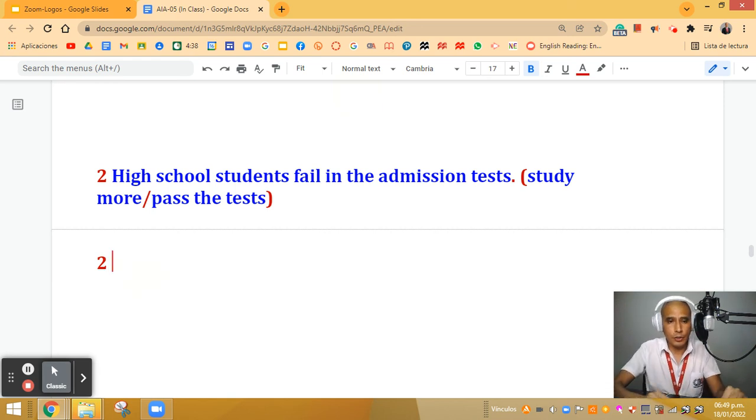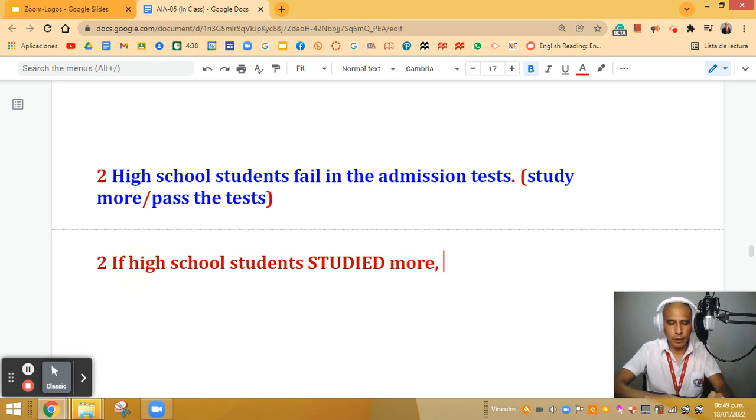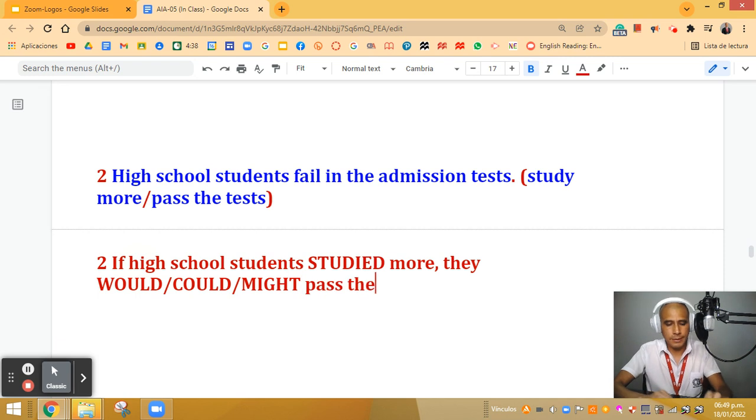So first of all, we need a conditional if high school students studied, simple past, more, comma, they would, could, or might pass the tests. Those would be the answers, okay?